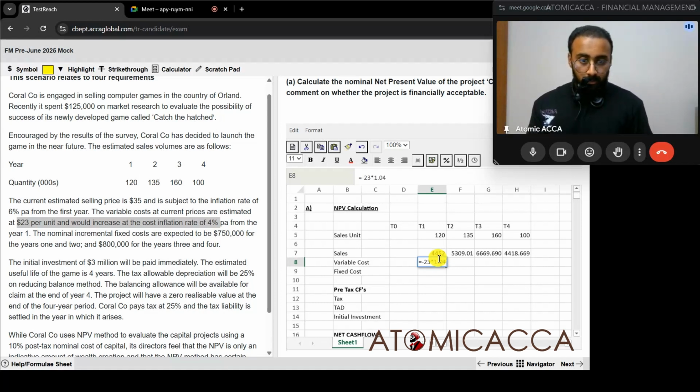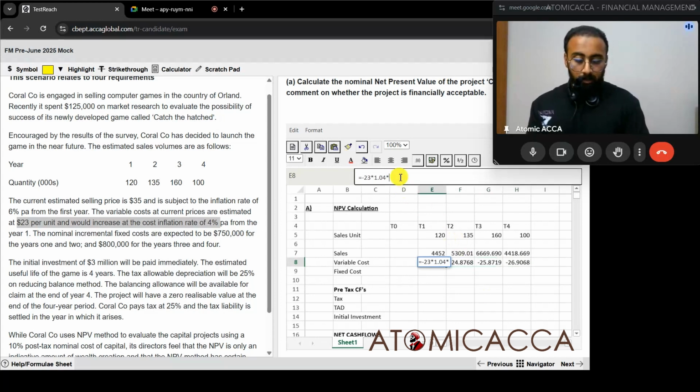Then minus 23.92 into 1.04 equals negative 24.8768, into 1.04 equals negative 25.8719, into 1.04. So we have found the variable cost per unit.